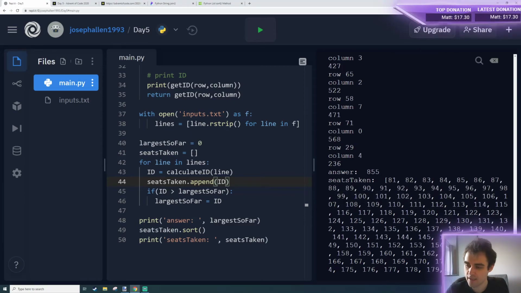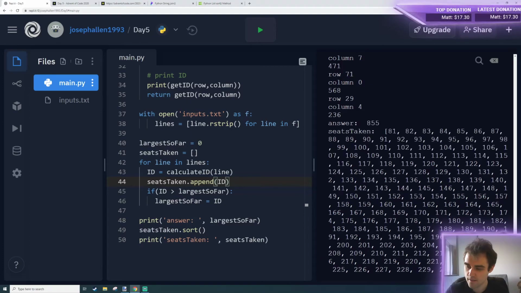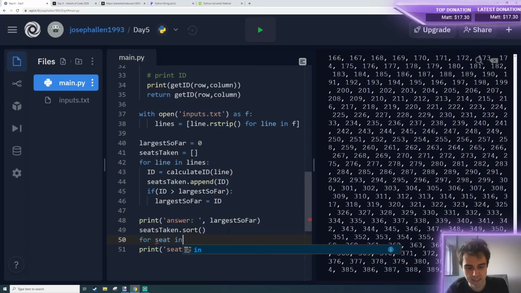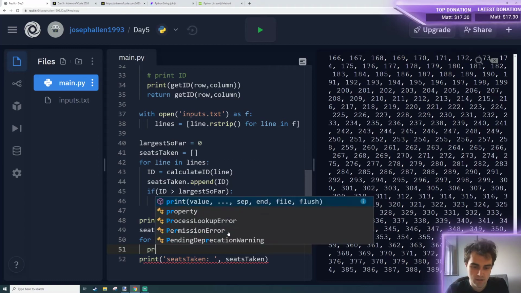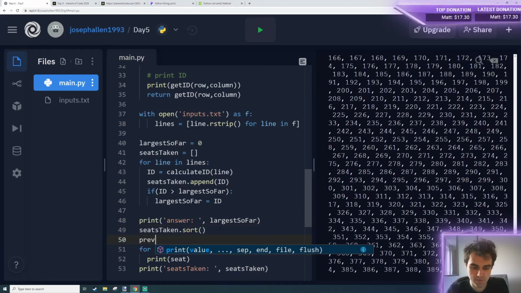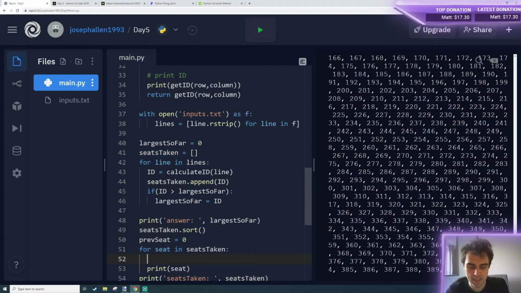So really I could just loop over this entire list, but there's going to be a missing value. So what can I do here? Check if the next value in the list is equal to the previous value of the list and print it out if it isn't. For seat in seats taken, there's going to be one that's not one ahead of the next one, right? So if I print seat, but I also want to store the previous seat. I'm going to say equals 0.